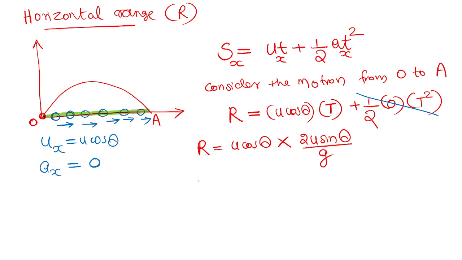Okay, range equal to this. One minute, this u into u. Can you see two u's? U into u will be u square. Remaining terms are 2 sin theta cos theta, all divided by g.